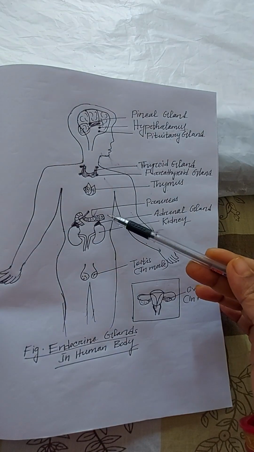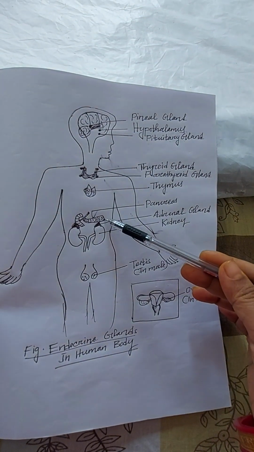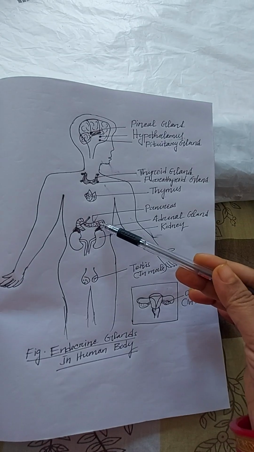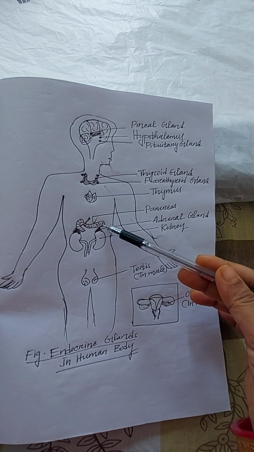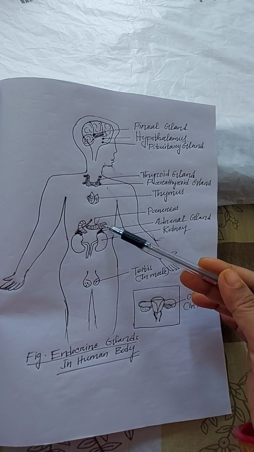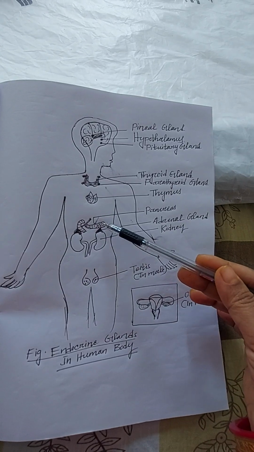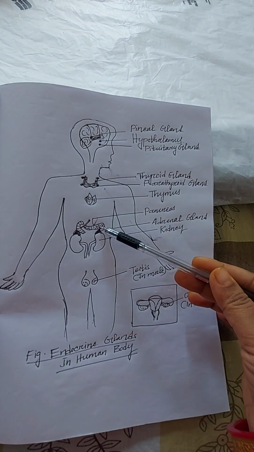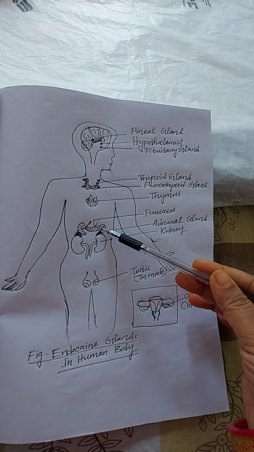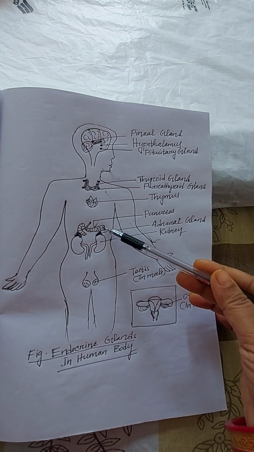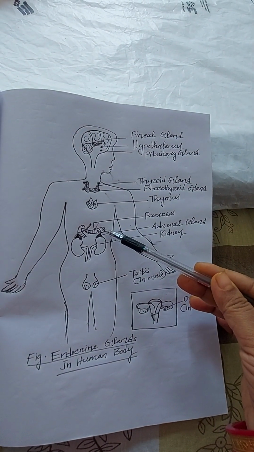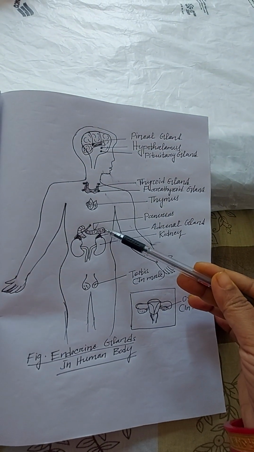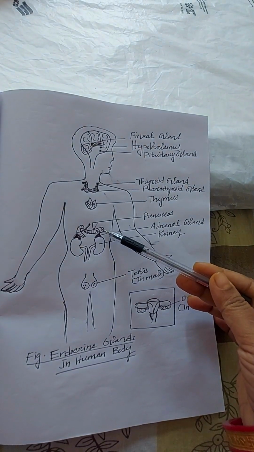The exocrine part of the pancreas is the pancreatic acinus, and the endocrine part is called the islet of Langerhans. The islet of Langerhans secretes hormones like glucagon, insulin, somatostatin, and pancreatic polypeptide. These help in glucose maintenance in the blood.